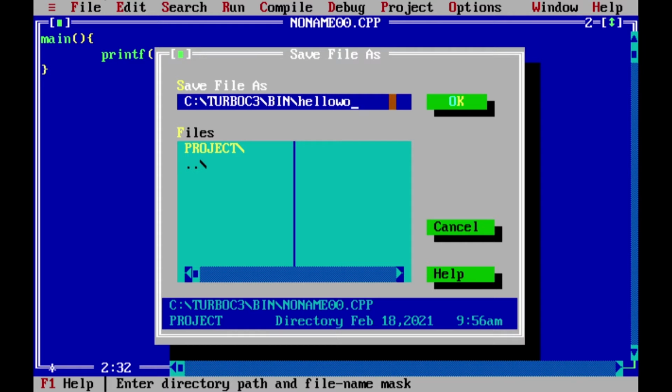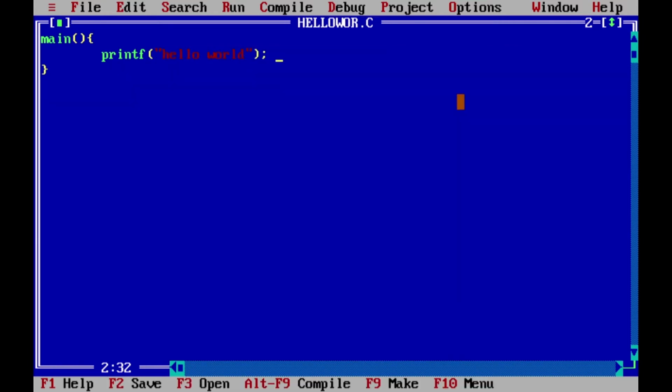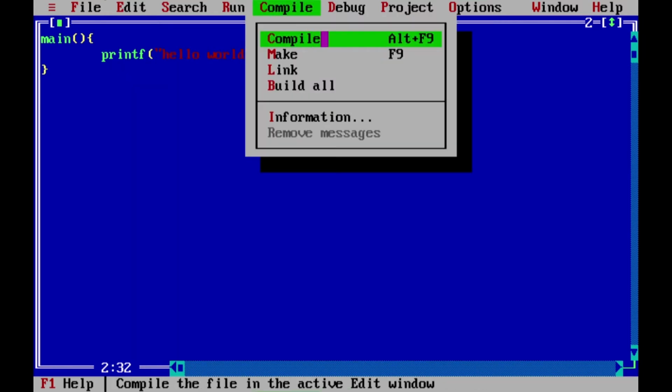Hello world. And .c. The extension of a C program file is .c. So whatever your file name is, you have to put .c here and click OK. Here I will compile the C program, and you can see the shortcut key to compile is Alt F9.